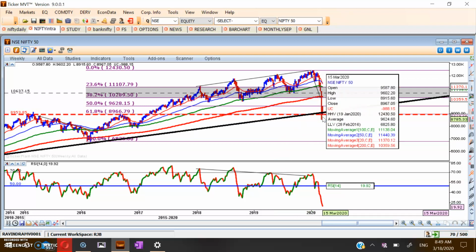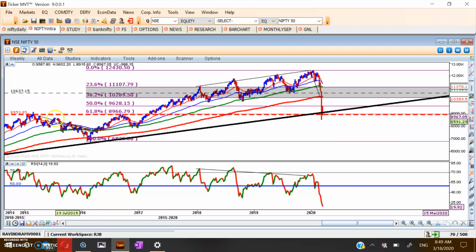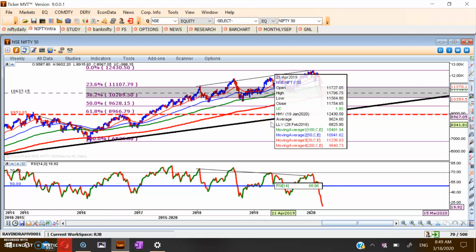So fundamental reasons, whatever they may be, technically at this moment we are at an extremely important level, that is the 61.8% retracement, which is generally called the golden mean. That is one reason. Then the previous resistance and pattern breakout level, which is basically nothing but a neckline here, and then a trend line. So trend line, 61.8% retracement of the rally, then the previous resistance, then the neckline.